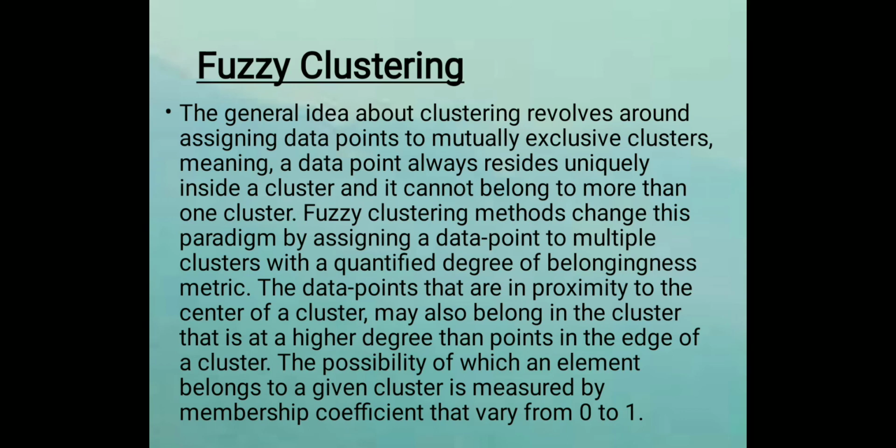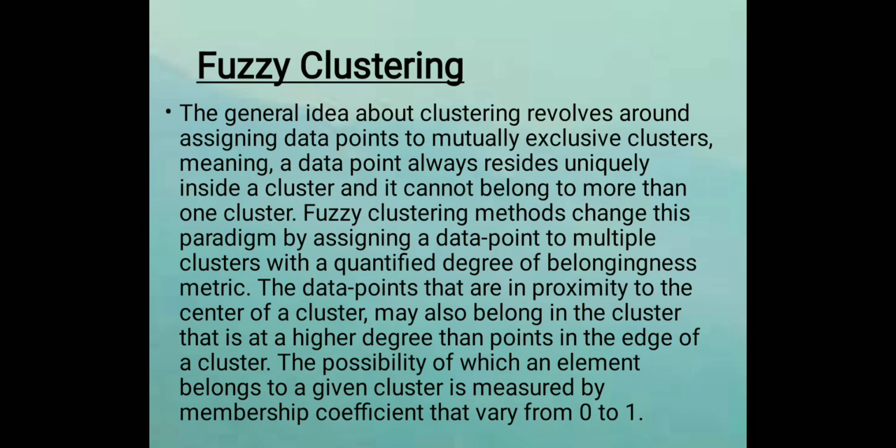Now, let us see what is fuzzy clustering. The general idea about clustering revolves around assigning data points to mutually exclusive clusters, meaning a data point always resides uniquely inside a cluster and it cannot belong to more than one cluster. Fuzzy clustering methods change this paradigm by assigning a data point to multiple clusters with a quantified degree of belongingness metric.